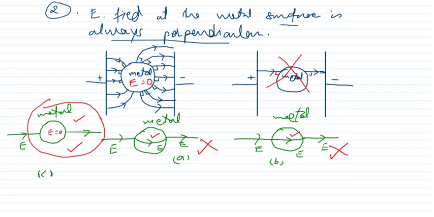The second property which I am discussing here is also satisfied. It always leaves or enters the metal surface perpendicularly. Here it is perpendicular. In all the cases the second property is satisfied, but the first property is not satisfied in A and B. So therefore the right answer is part C. Do you understand? Okay.